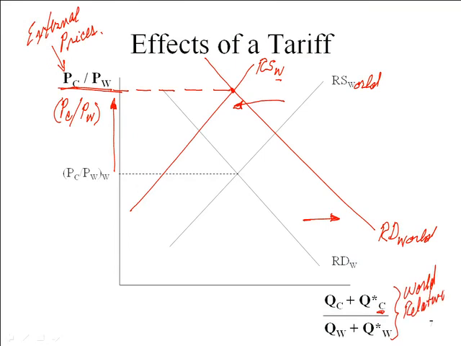So notice that if the world equilibrium price didn't change, production in England will not be affected by the tariff. Now, once Portugal changes its production and consumption choices, then that will come back and affect imports and exports and change the world relative quantities. And again, we don't know whether the world relative quantity of cloth will go up or down. It depends upon whether the effect on consumption is larger or smaller than the effect on supply.